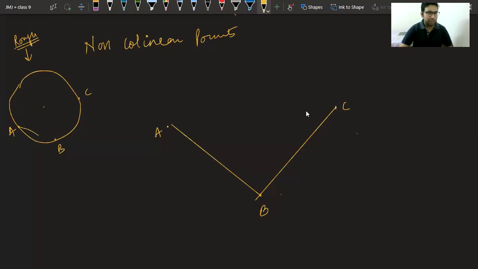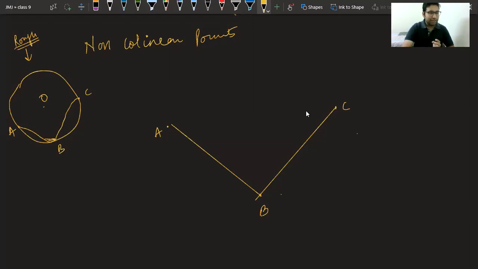Class, please see, like this we have a chord AB, like this we have a chord BC. Now class, are you able to understand what we have to find next? Our motive is to find the center such that OA is equal to OB is equal to OC. Now the question comes, how will we find that center?